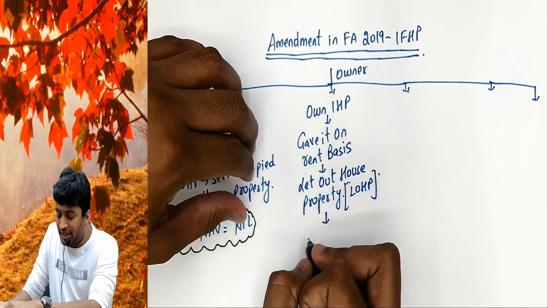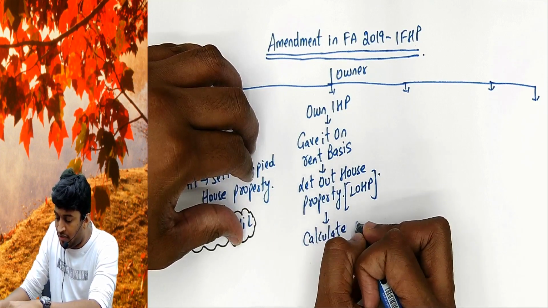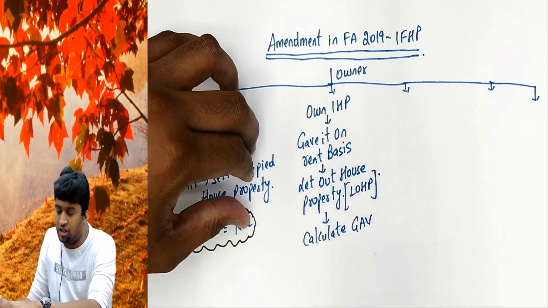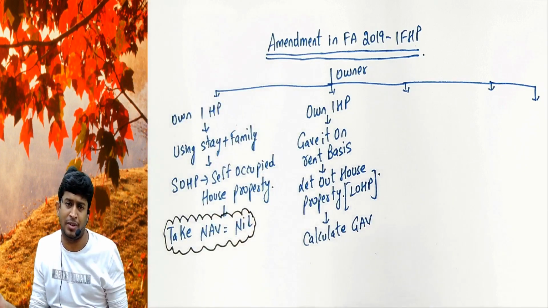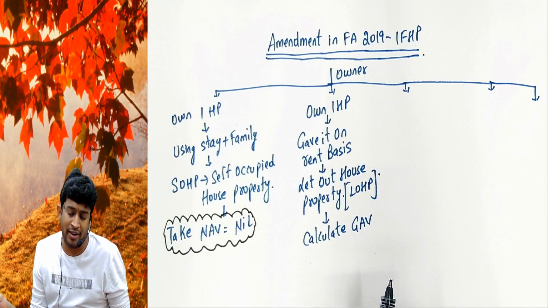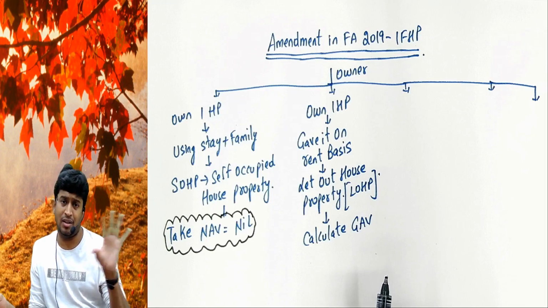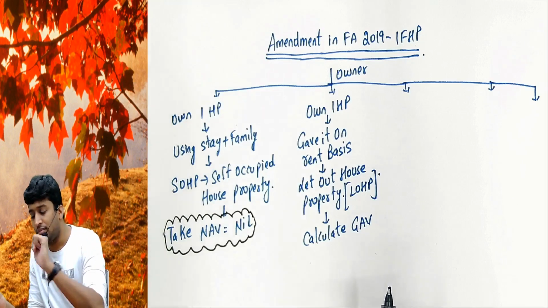Are you getting rental income? Yes. Then we will do the calculation from GAV. You have to calculate GAV of the property as per the steps. Step 1: municipal value or fair market value, which is higher. Step 2: step 1 or standard rent, which is lower, expected rent. Step 3 is ARR. Then we compare step 2 and step 3 and take the higher.